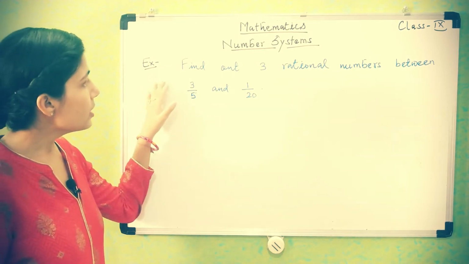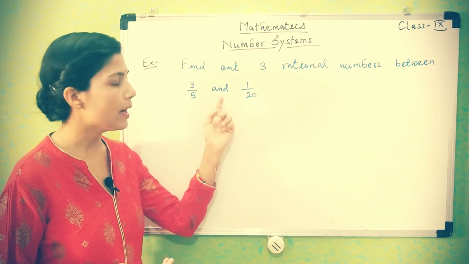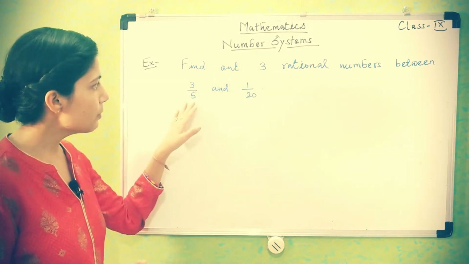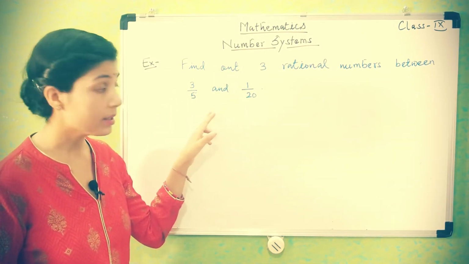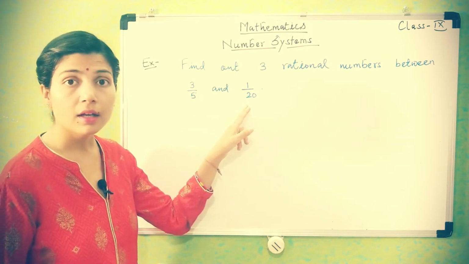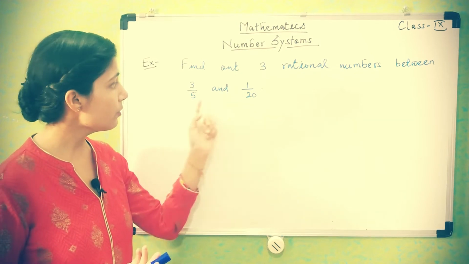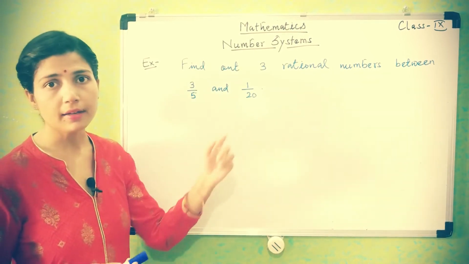The example is: find out 3 rational numbers between 3/5 and 1/20. As you can check here, these are which type of rational numbers? Unlike, because their denominators are 5 and 20. Those are different.